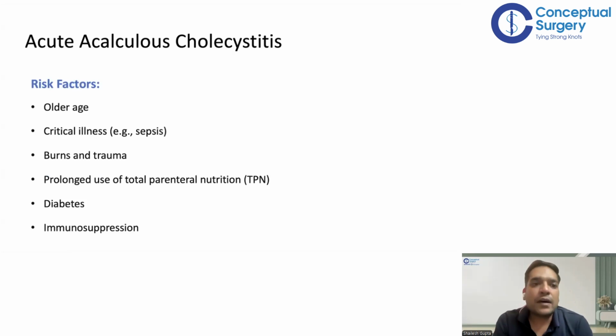And the risk factors are those in which a patient is more prone to have this disease. That is older age, and critical illness like sepsis. That is why we see that patients in the ICU are very prone to get acute acalculous cholecystitis. Second is burns and trauma, and prolonged use of TPN.